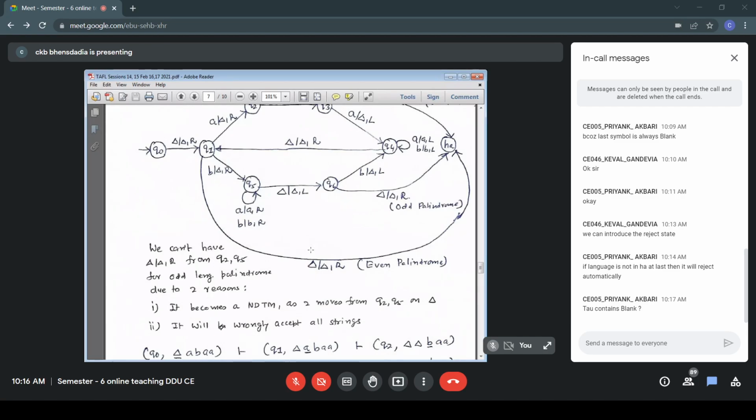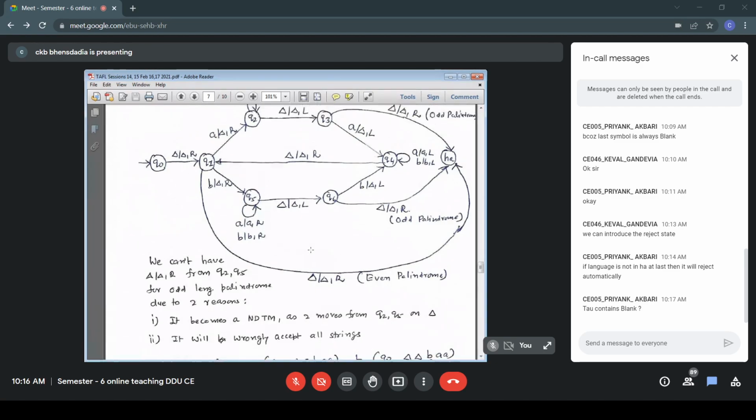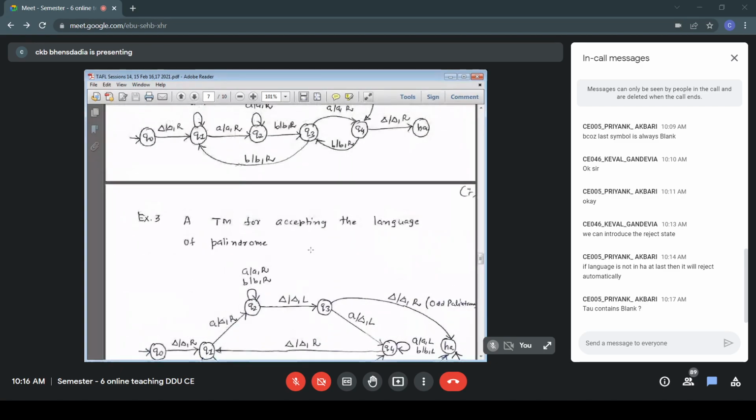So the current state is Q1, the present symbol is A, and here is a move. If my current state is Q1 and the symbol is A, then in that upper branch, Q1 A, I go to state Q2, it is A blank R. So I replace A with blank, I erase A, and the displacement is R. So the action part has 3 parts: going to a new state, writing a new symbol, and the displacement. In this example, the new state is Q2, A blank R. After the slash we have blank, so the new symbol is blank and the displacement is R.